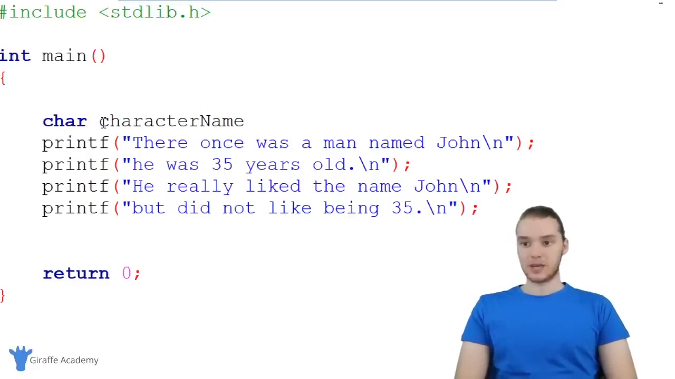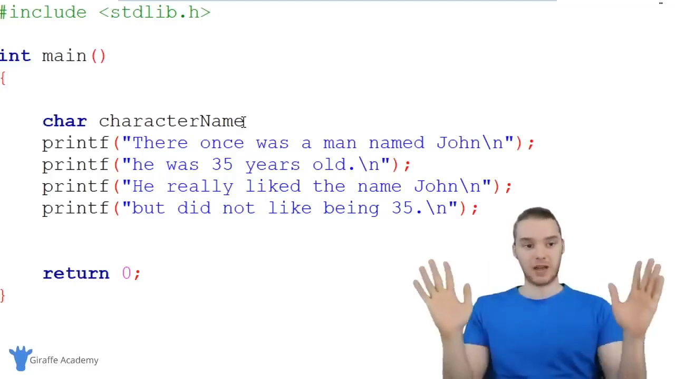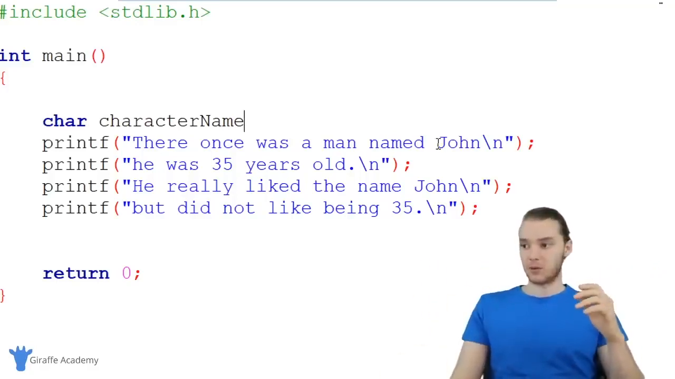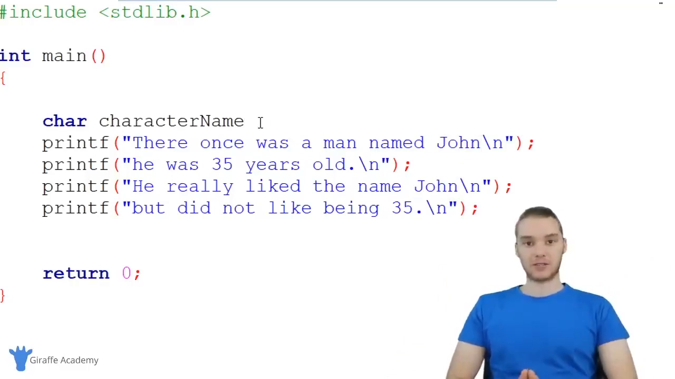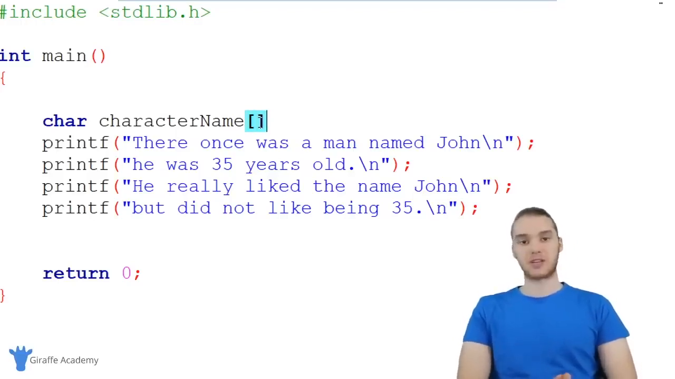Now I basically want to store multiple characters. Over here, I'm telling C that I want to store a character, but in C, instead of just storing one single character, we can store a bunch of characters, and that would be kind of like a name. There's like 4 characters in here. In order to store a bunch of characters inside of this variable, after we type the variable's name, we have to make an open and closed square bracket. That tells C that we want to store a bunch of characters inside this variable. So I'm going to type char characterName, open and close square brackets.